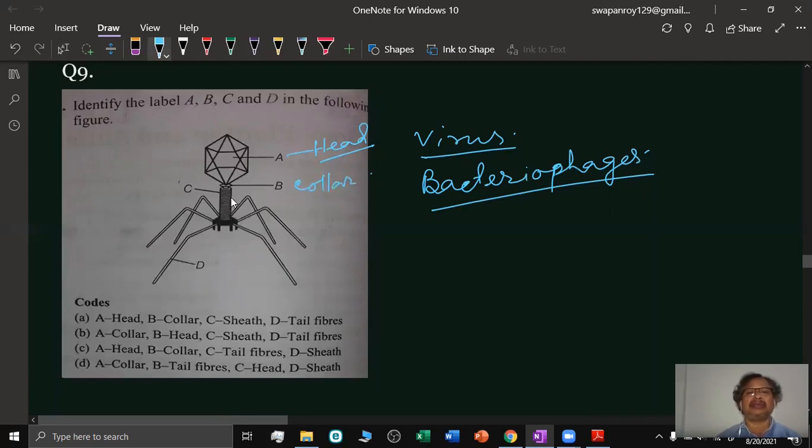B is the collar, C is the sheath on this axis, and D is the tail fiber. These are the tail fibers. There are 6 tail fibers. So option A is the correct answer: A head, B collar, C sheath, D tail fiber.